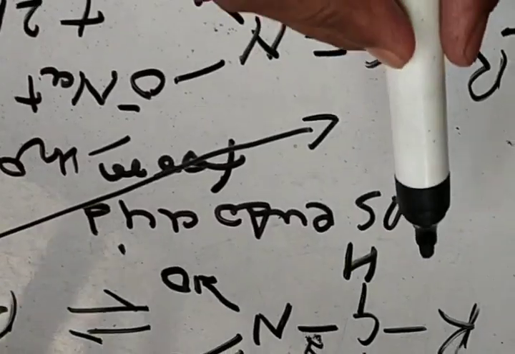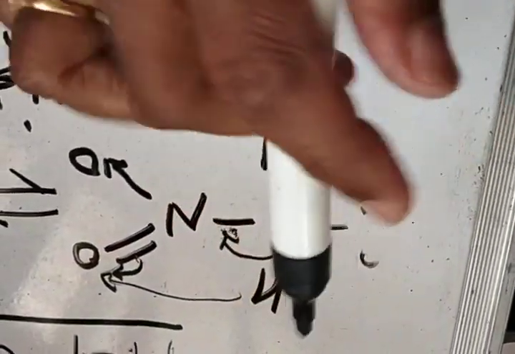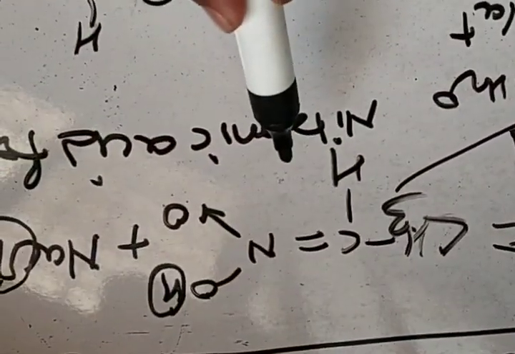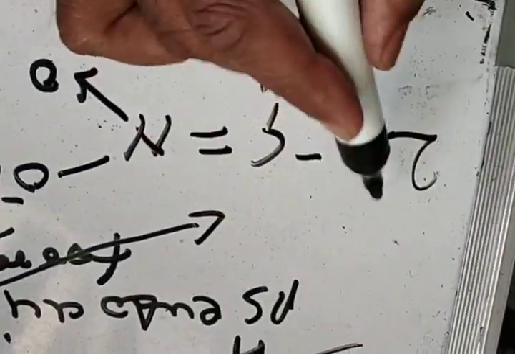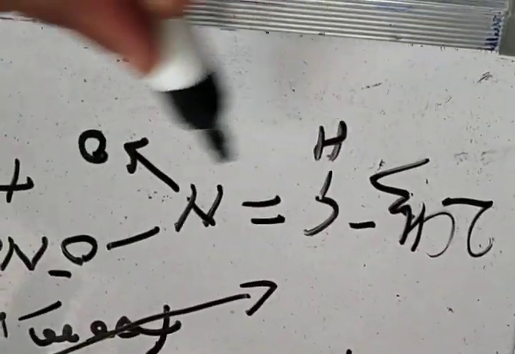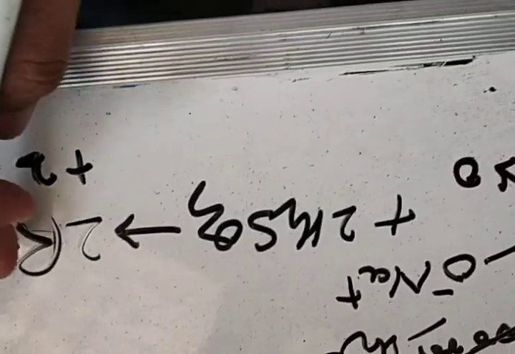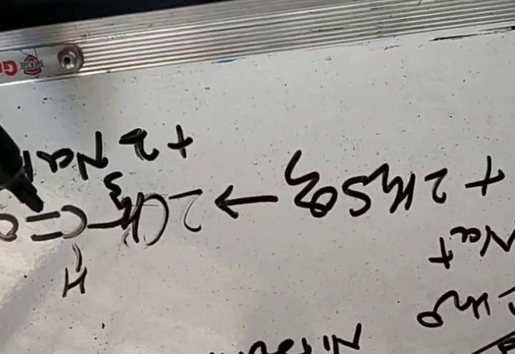If we take nitroethane, CH3CH2NO2, we get the nitronic acid form of nitroethane, which on reacting with sodium hydroxide gives the sodium salt of nitroethane, and that sodium salt leads to the formation of acetaldehyde.